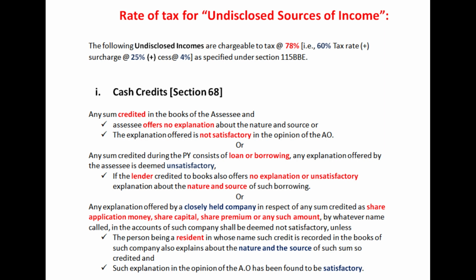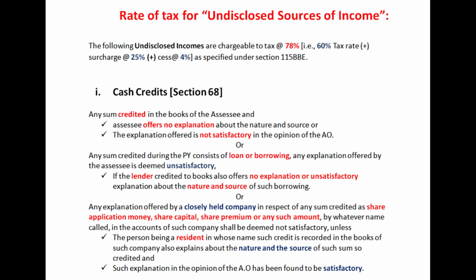The first one is cash credit under section 68. Any sum credited in the books of assessee, for which the assessee could not offer a proper explanation regarding the nature and source of such amount. It cannot be explained by the assessee, or if the assessee has given an explanation to the assessing officer, it is not deemed to be satisfactory in the opinion of the assessing officer. Then such amount credited is considered to be an undisclosed source of income.